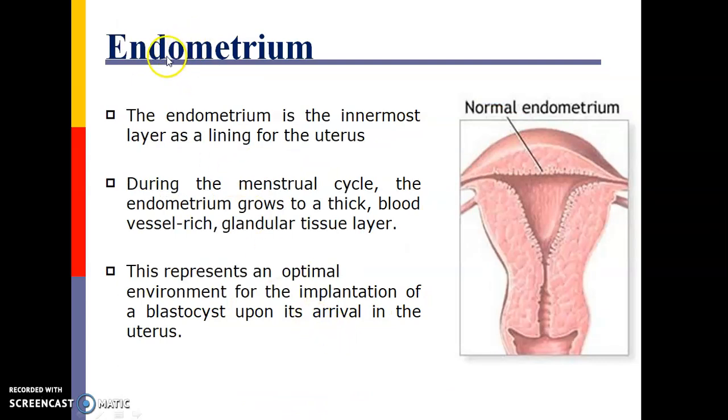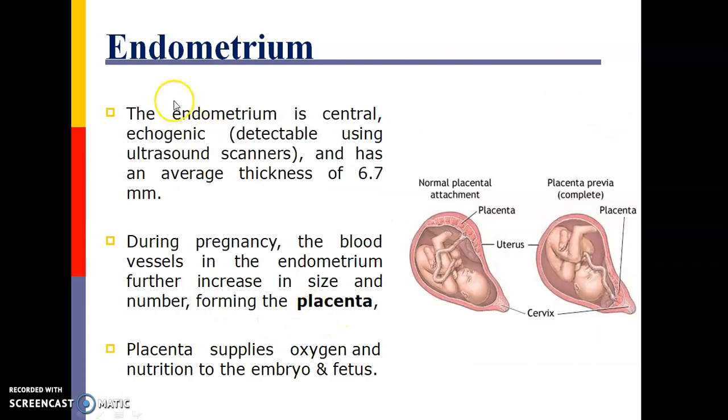Next part is the endometrium. The endometrium is the innermost layer, the lining of the uterus. Here it is denoted. During the menstrual cycle, the endometrium grows into a thick, blood-vessel-rich glandular tissue layer. This represents an optimal environment for the implantation of the blastocyst upon its arrival in the uterus.